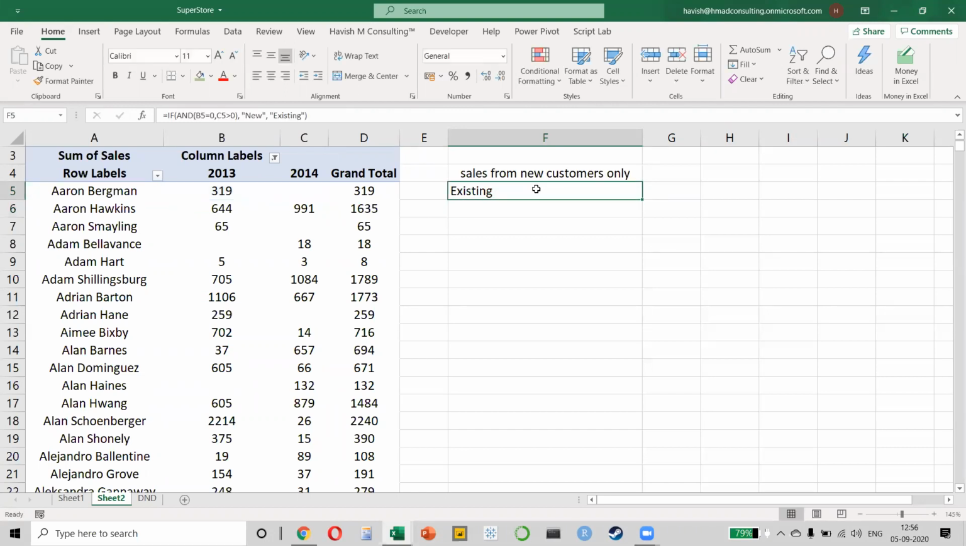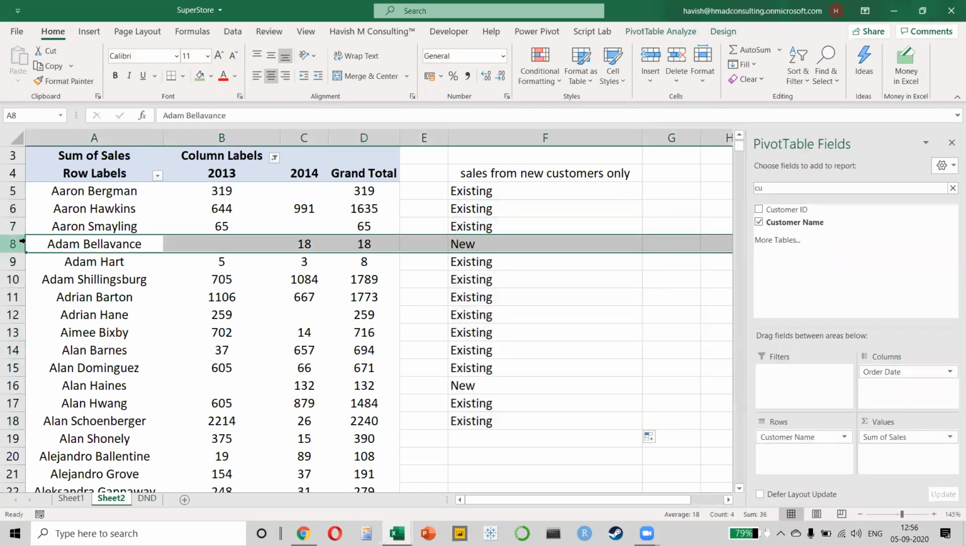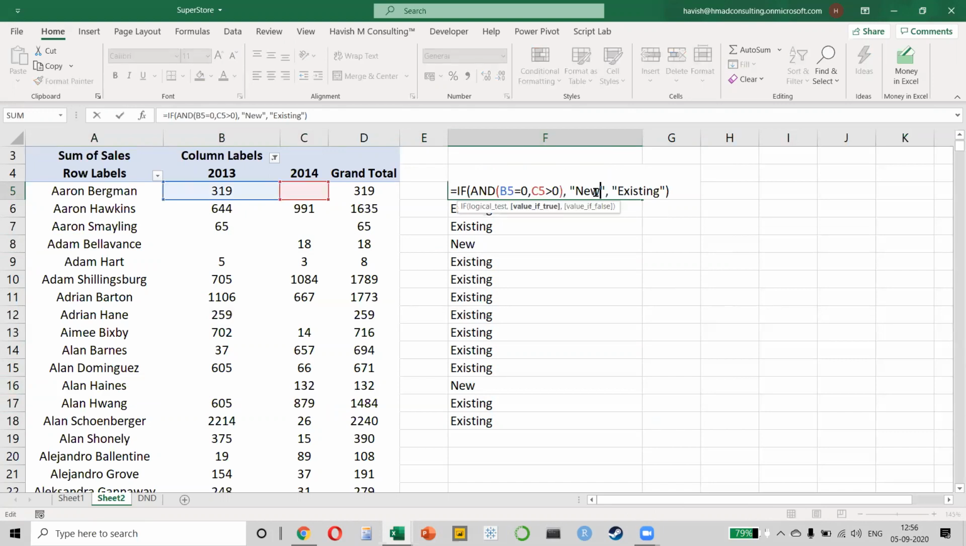Now, if you notice, he comes as existing, but if I drag it down, you will notice that Adam Belevins comes as new. If you look at Alan Haynes, he also comes as new. Any questions on this, anybody?